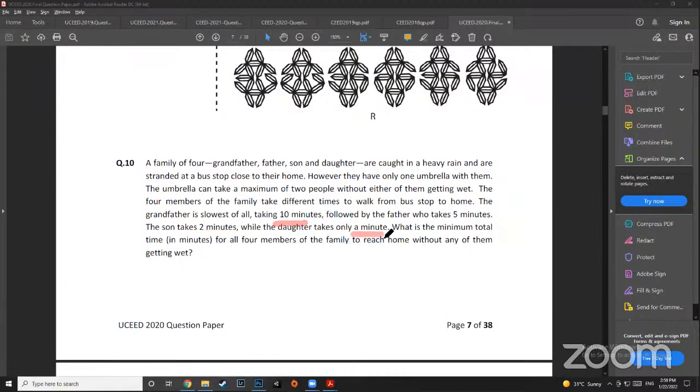So you send daughter with the grandfather, it takes 10 minutes, then you bring daughter back, then you send father and daughter, right? 5 minutes and 1 minute. So you get 5 minutes, and then again 1 minute, and then only 2 minutes. So this is what you'll do. So basically use the fastest one to have the umbrella communicate between them. There could be some more trick to this, which I might be forgetting, but you understood the concept here, no? So now you'll be able to do it.